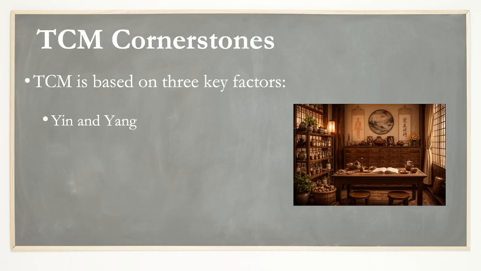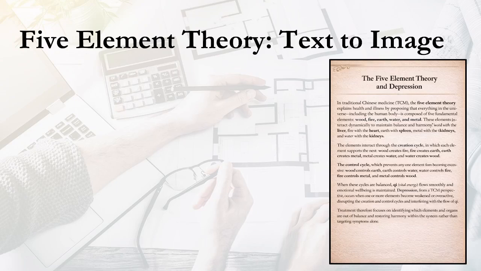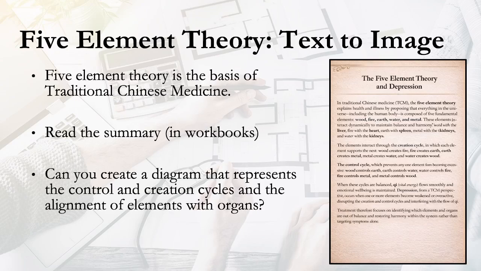And then the cornerstone. So, I love the rule of threes. It helps students, I think, and it helps me as well, think, okay, what do I need to know for this topic? We've got yin and yang, qi, and the 5-element theory. So some slides here for chalk and talk. And then for the 5-element theory, students are tasked to create a diagram that represents the control and creation cycles.